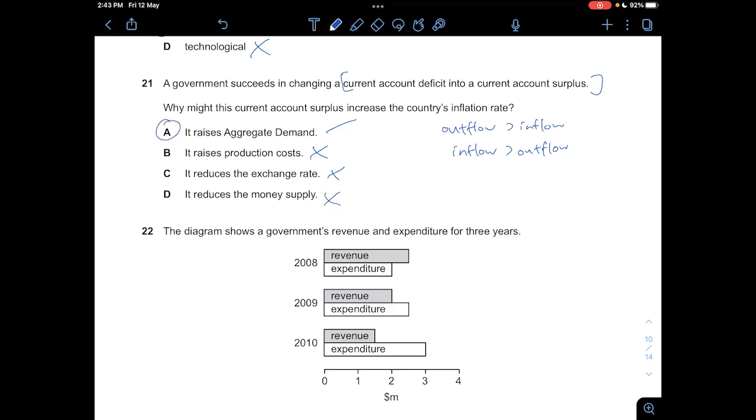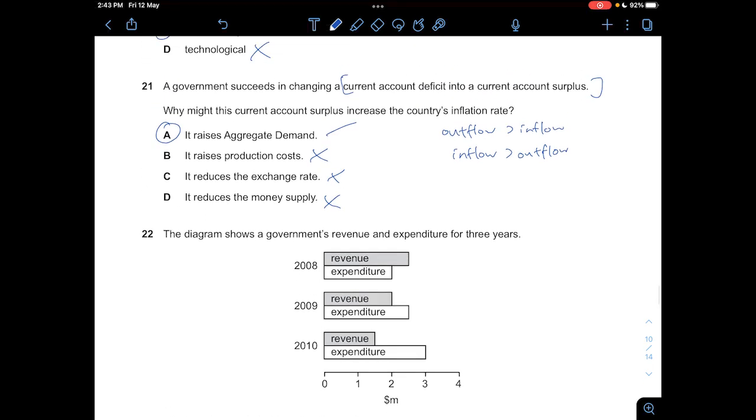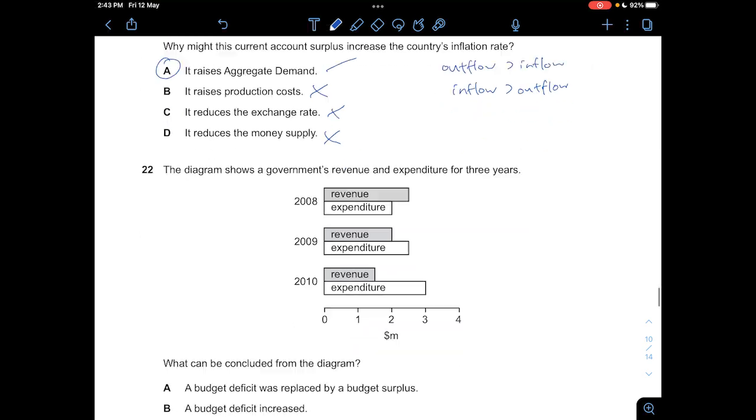So answer is A. And then when you increase aggregate demand, your price level increases, which in turn increases the country's inflation rate. So that's why A is the most accurate answer here.